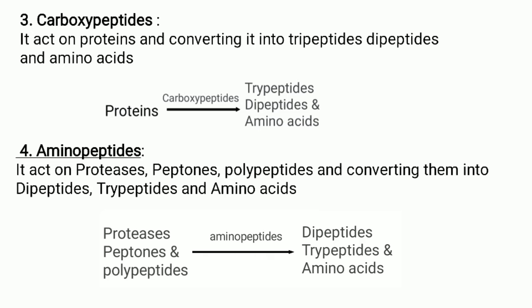The fourth one is aminopeptidase. Aminopeptidase acts on proteoses, peptones and polypeptides and converts them into dipeptides, tripeptides and amino acids. So in the picture we observe how the dipeptides, tripeptides and amino acids are formed with the help of aminopeptidase.